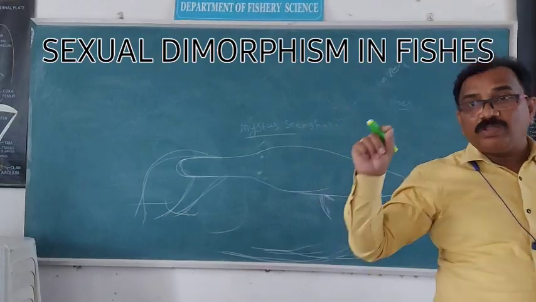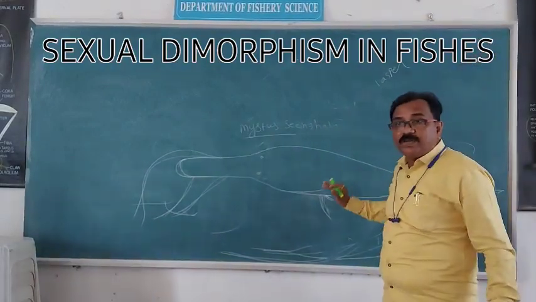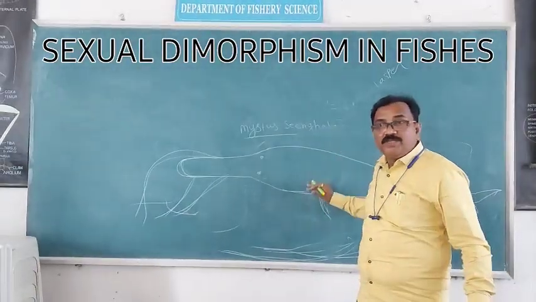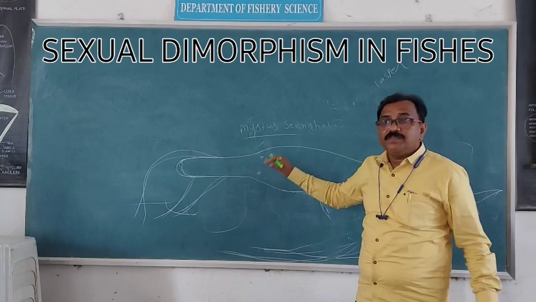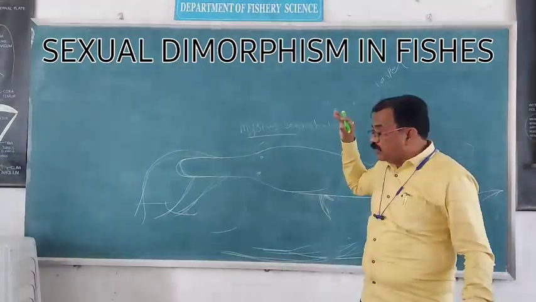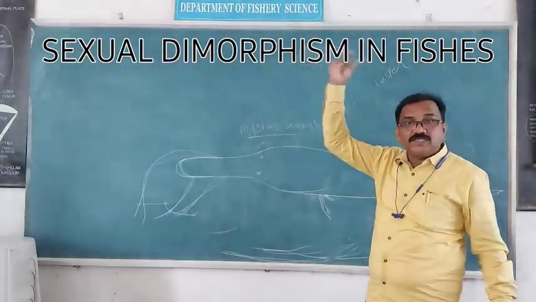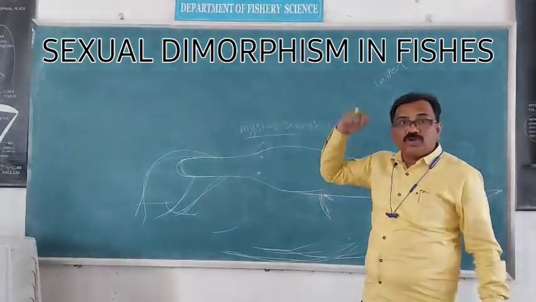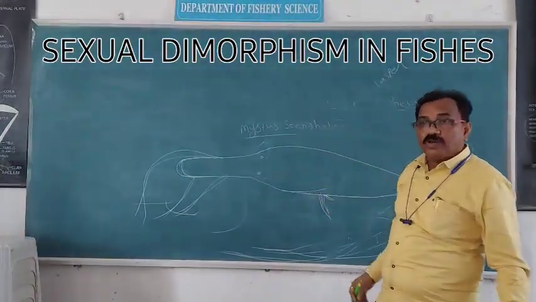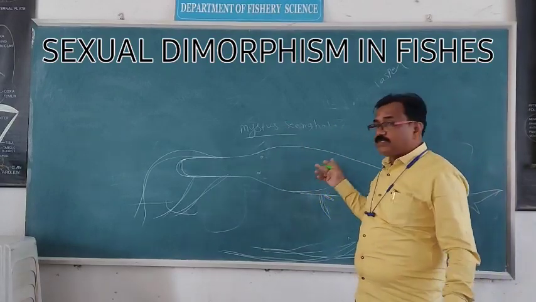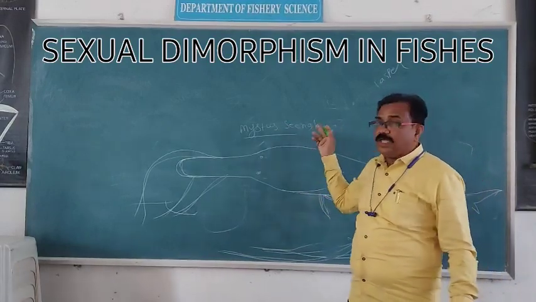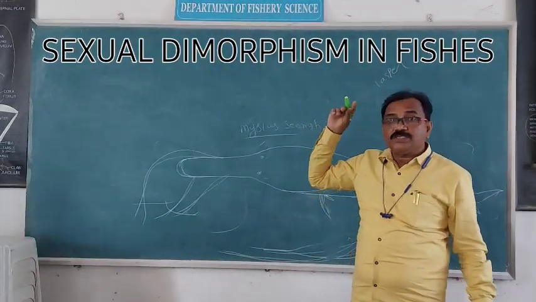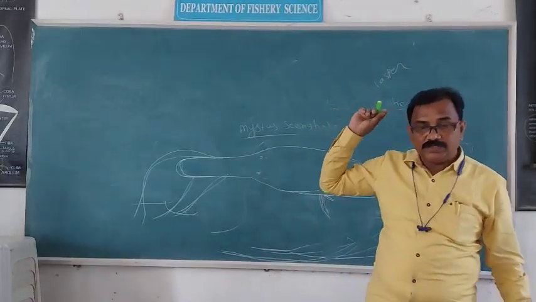Depending on this conical pointed papilla, we identify whether the fish is male or female. In teleostomi, there are again few members, Gambusia, then Xenodexia, then swordtail fish, which we will see tomorrow, as other examples on the next page. This is the sexual dimorphism in male fish and female fish. Thank you.